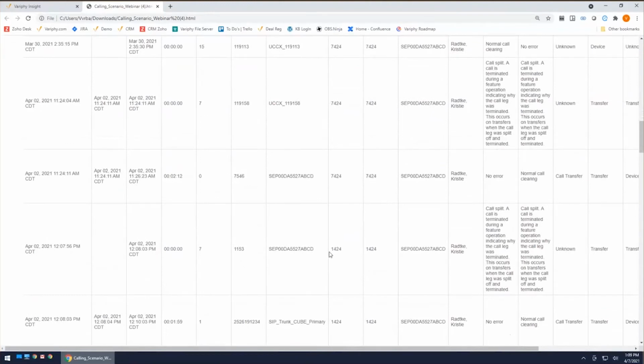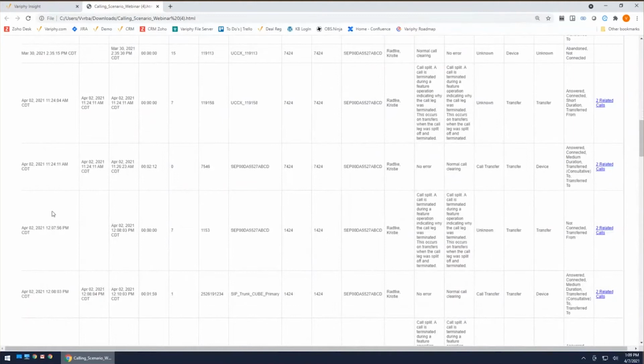A lot of times what you can have are auto forwards, or you can have route points within your phone system that automatically forward calls to different endpoints. In situations like that, they don't necessarily connect to that endpoint and then forward the call off. It's part of your phone system. Those calls are automatically routed to different endpoints. So this example right here is a perfect example of a not connected call, but also not abandoned. An abandoned call is determined based off of these cause codes, and we're going to talk about that in a second.